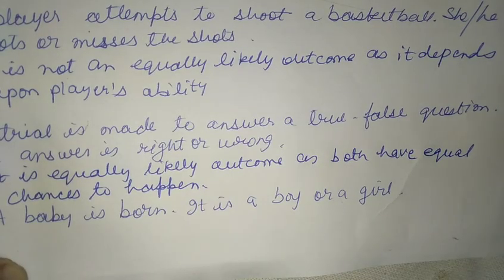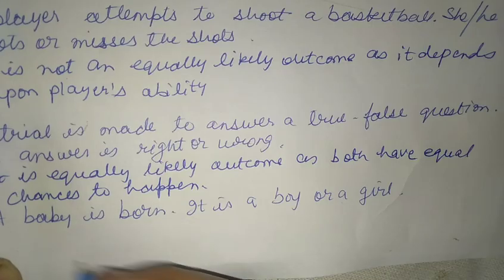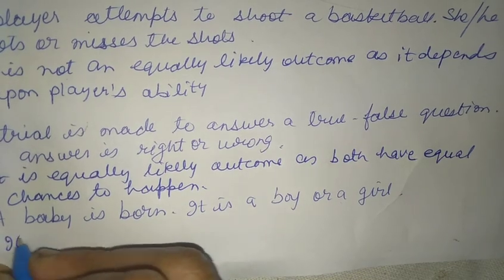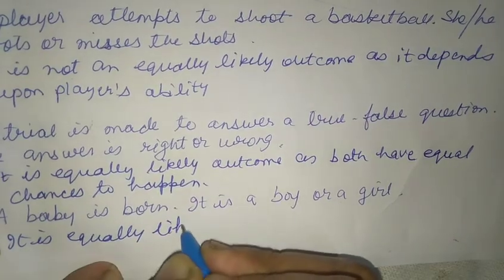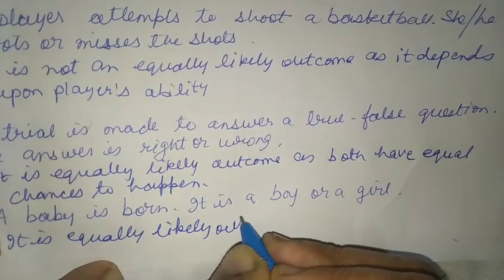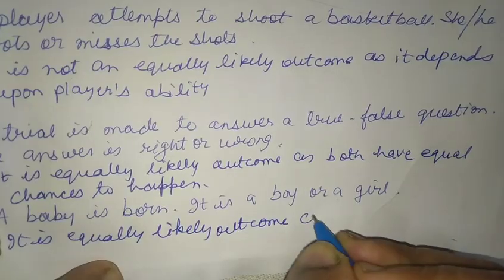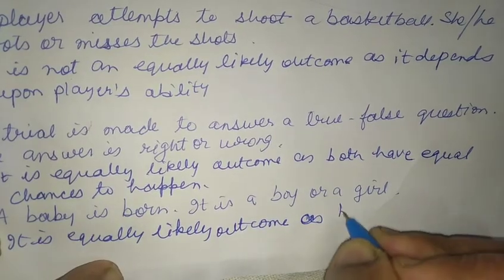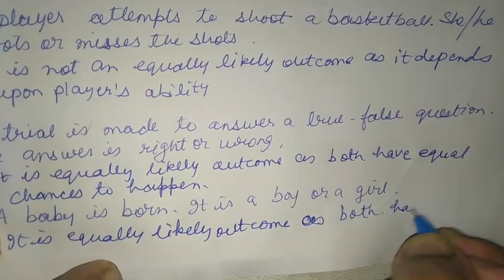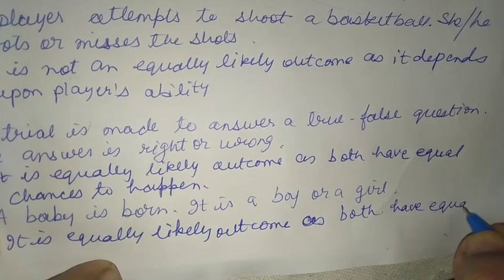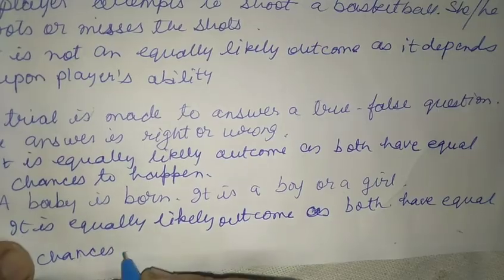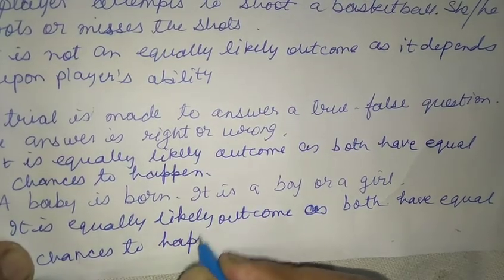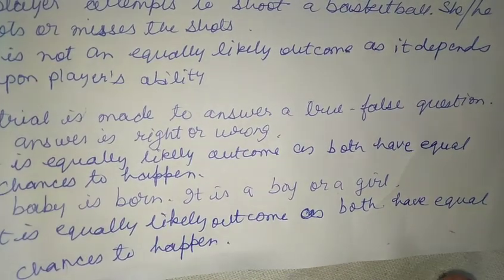So when a baby is born, there is equal chance that it can be a boy or girl. So we write it down. It is an equally likely outcome as both have equal chances to happen. Now this was our second question.